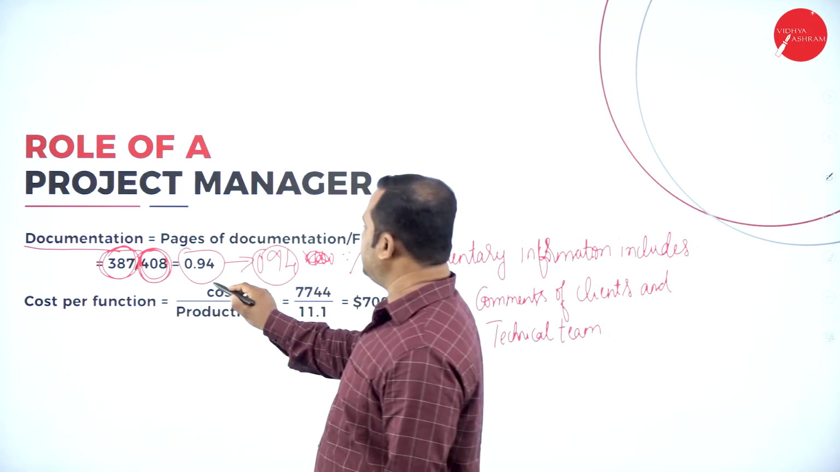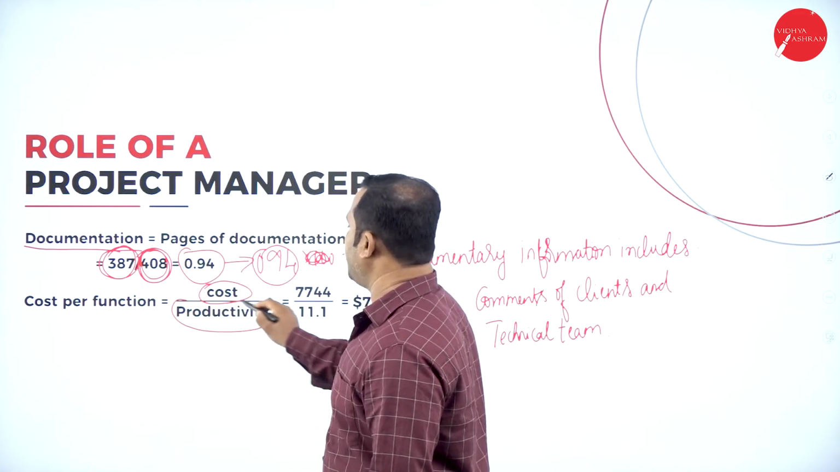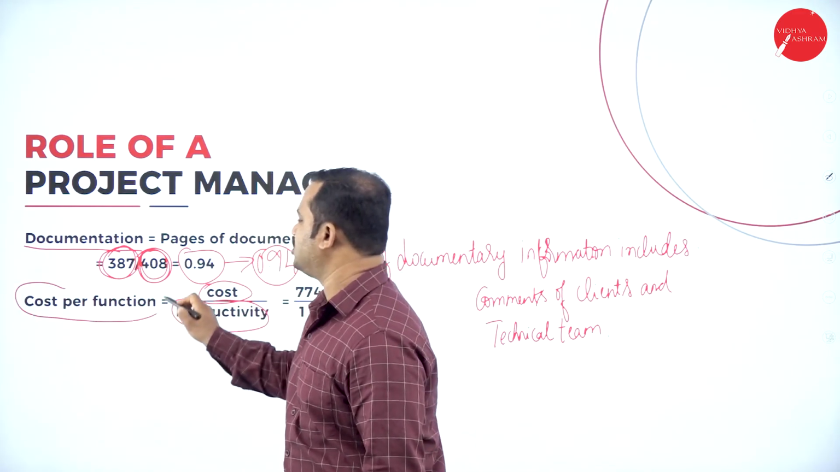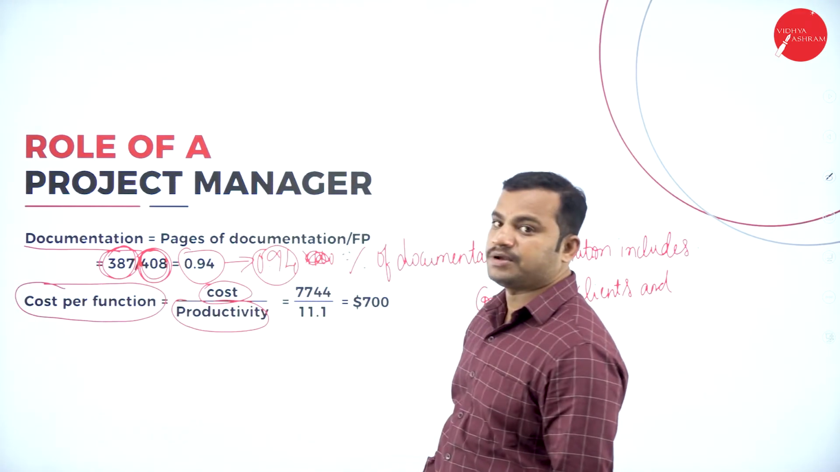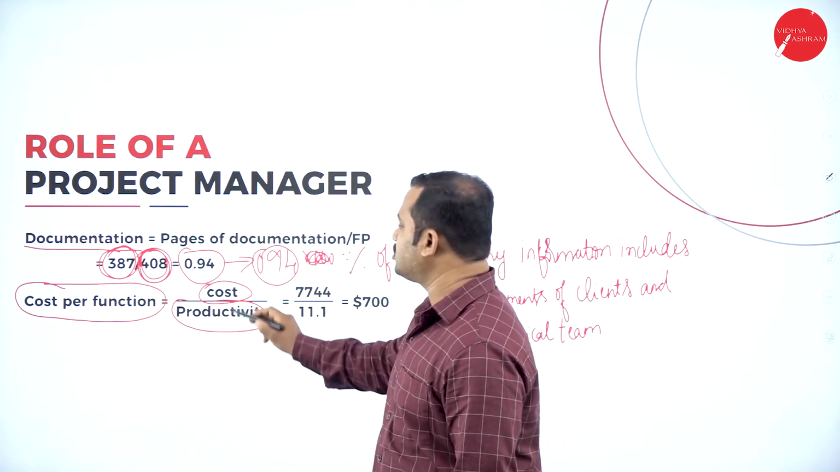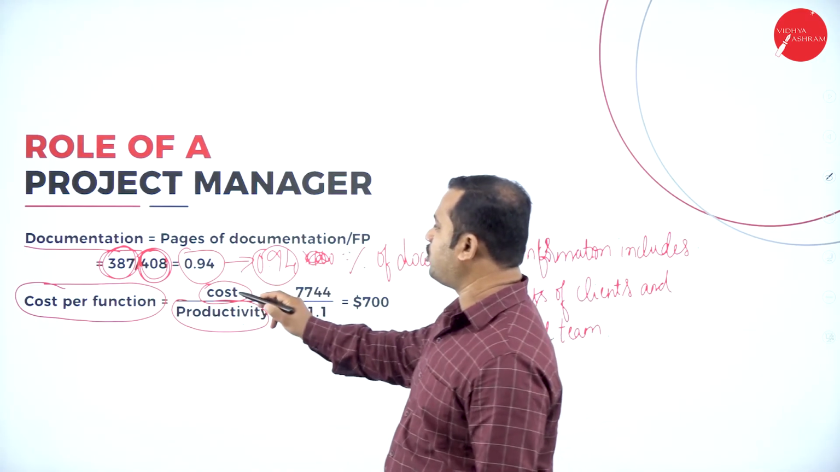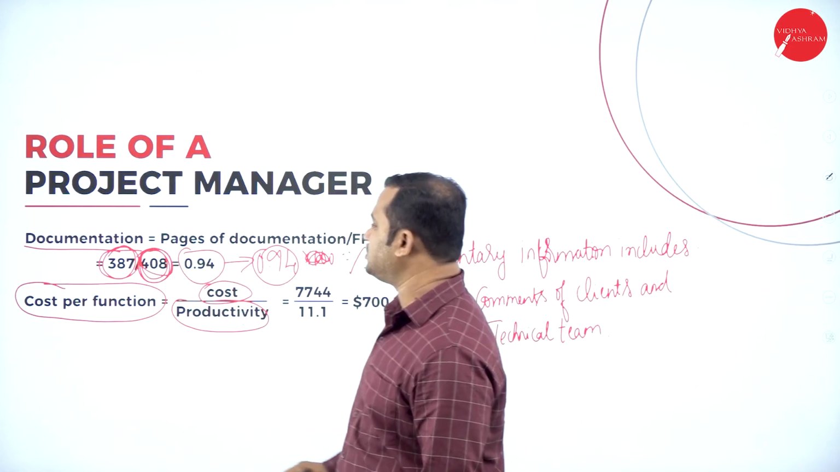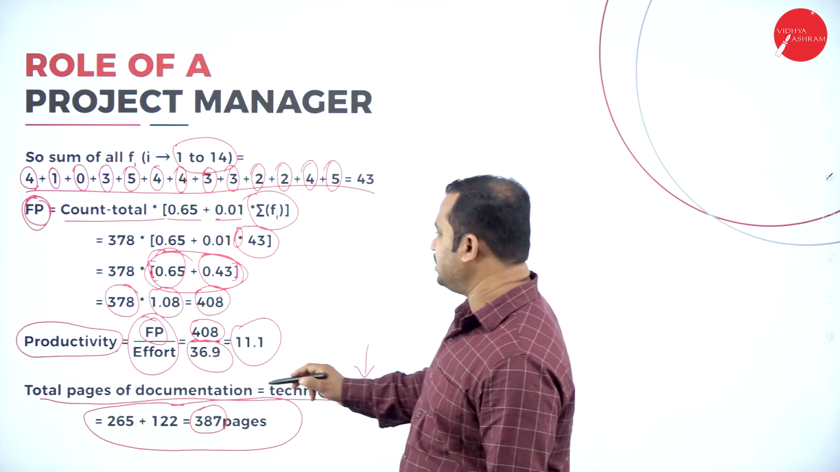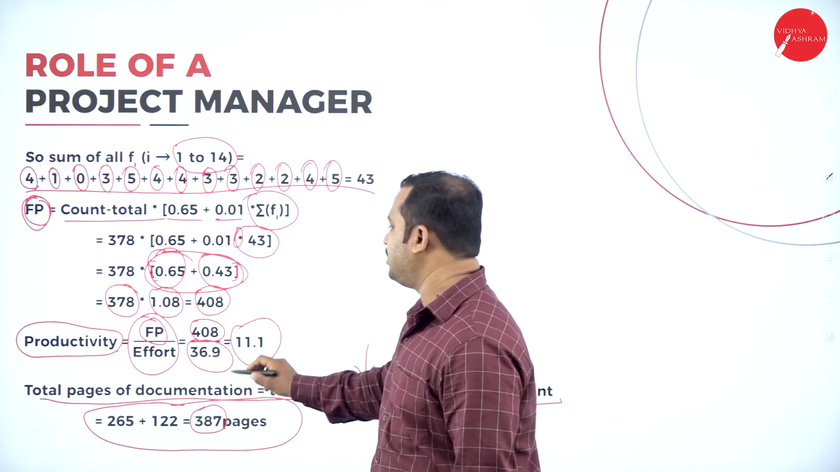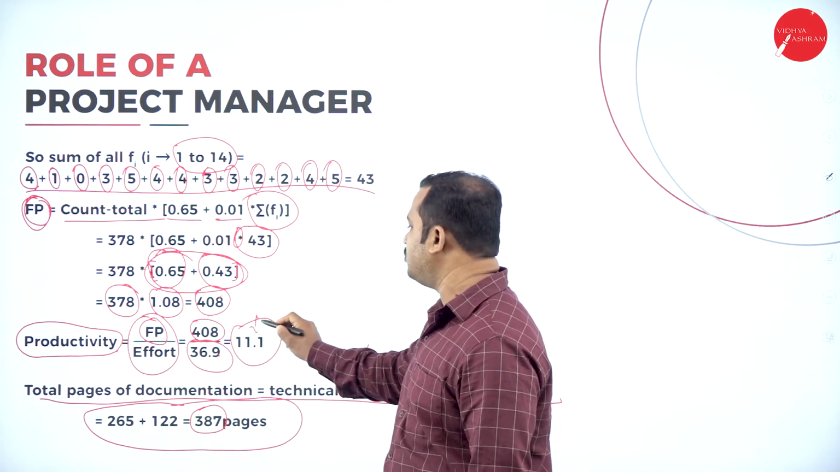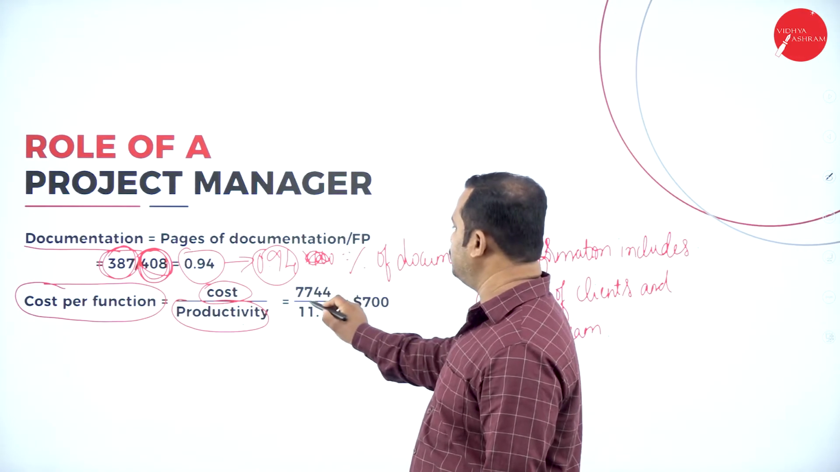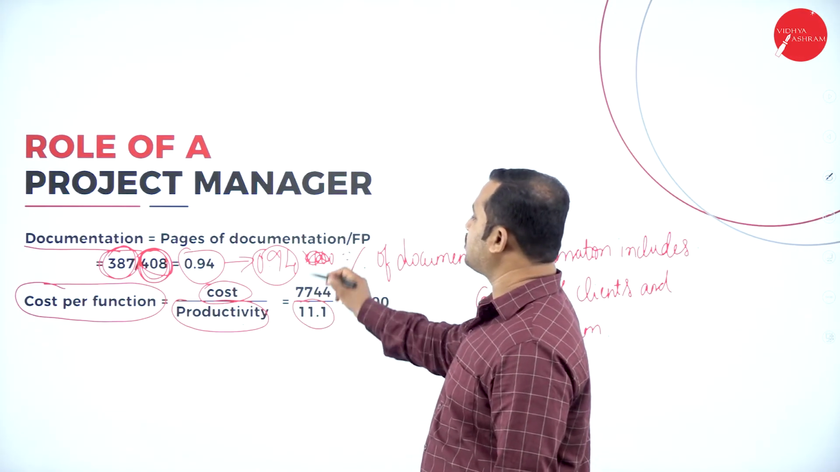So the cost divided by productivity. I am just calculating the cost per function. In order to calculate the cost per function, I am going to consider the cost divided by productivity. What is the productivity we have? Productivity is based on 408, which is defined in the previous slide. 408 divided by 36.9 turns out to be the value 11.1, which is going to be used here. What is the cost of that?